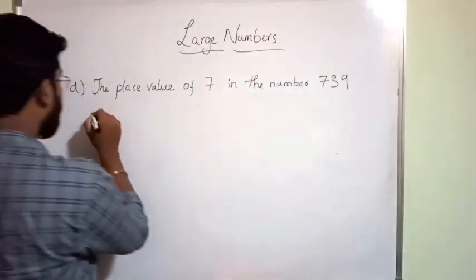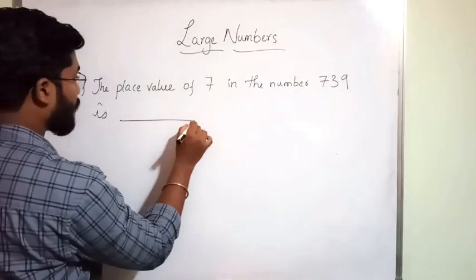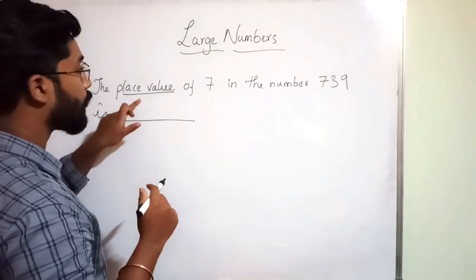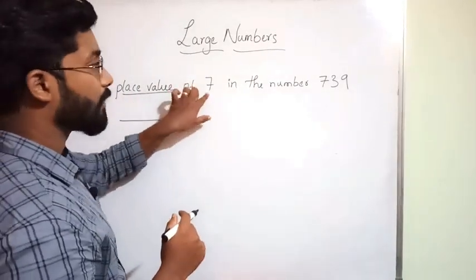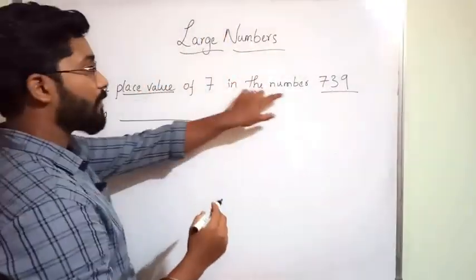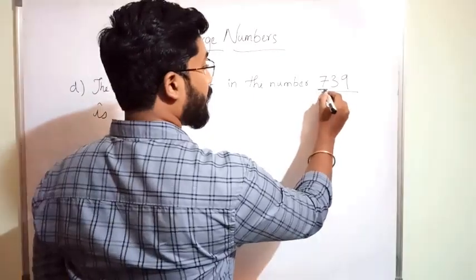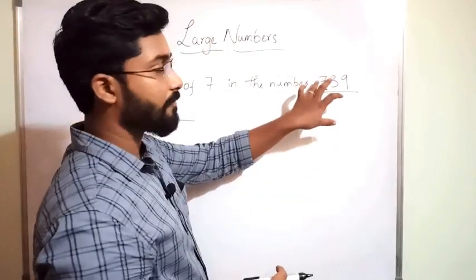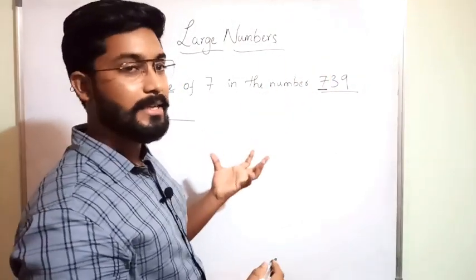The place value of 7 in the number 739 is. Here you have to remember the place value. He is asking the place value of 7 in 739. The place value represents the value of 7 according to the place it is in.